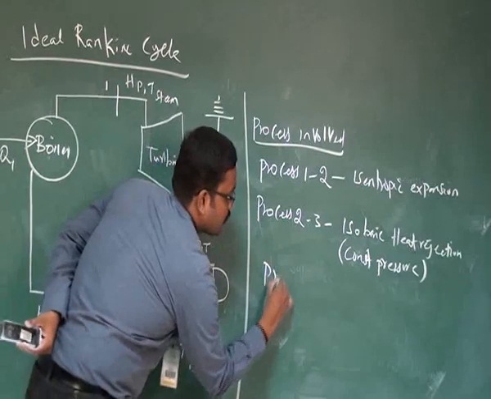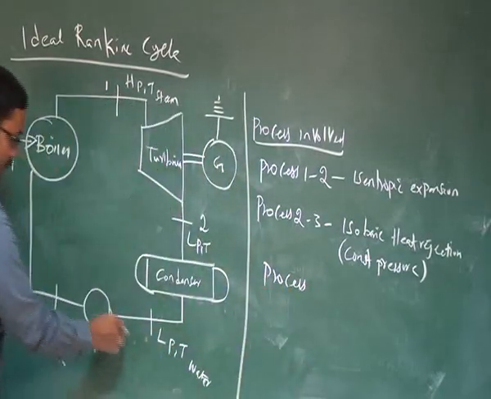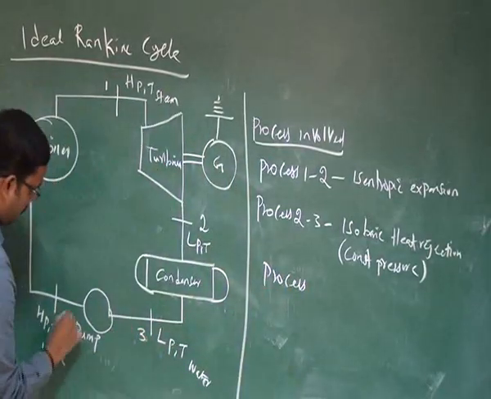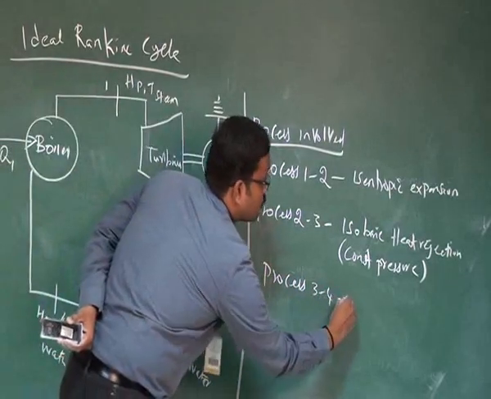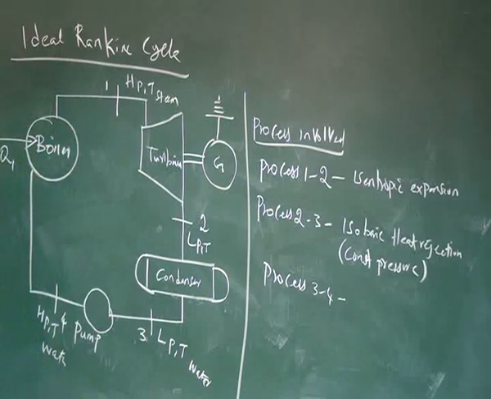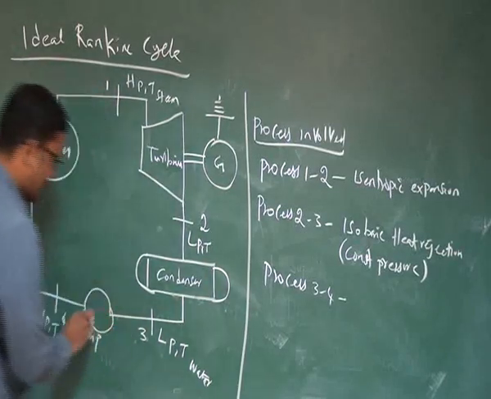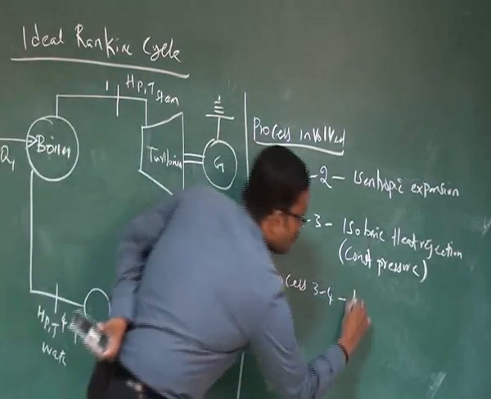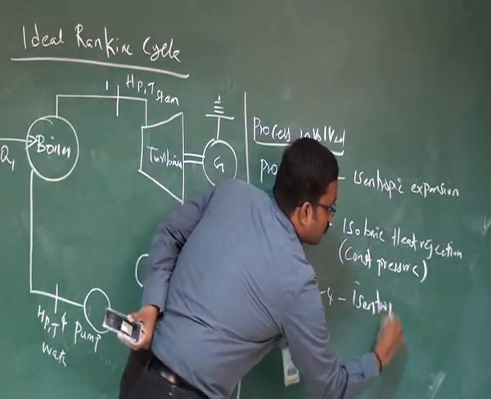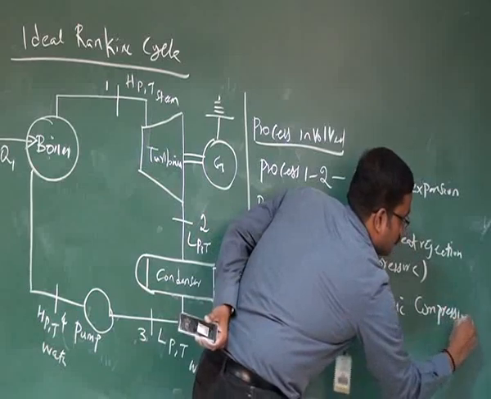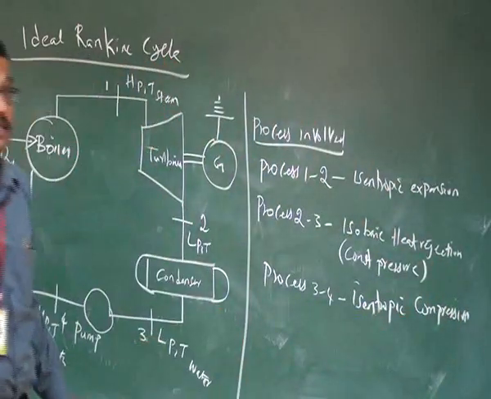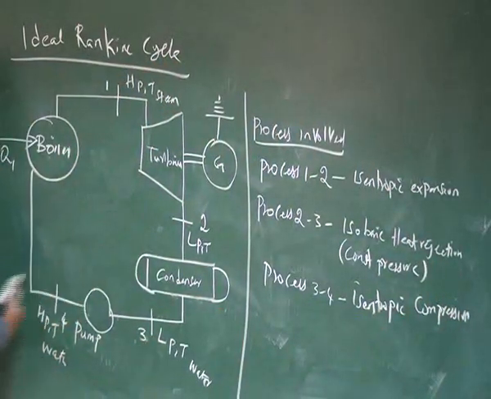Next one is a process. Here the mark is 3, here is 4. The process 3 to 4 is isentropic compression. Because the compression takes place in the pump, it is isentropic compression. This is also a reversible adiabatic compression. There is no heat loss between this pump and the surroundings.